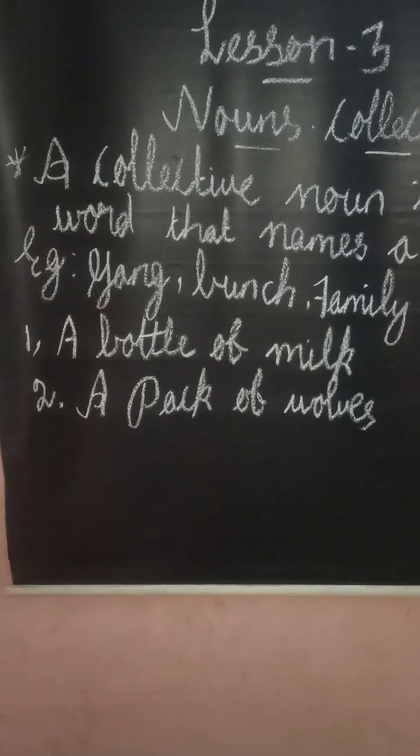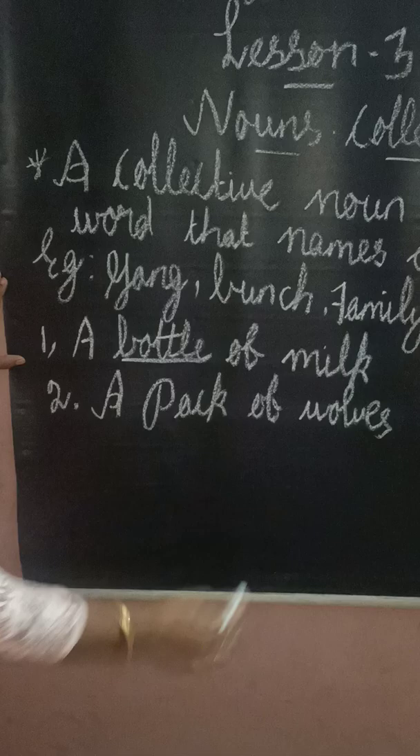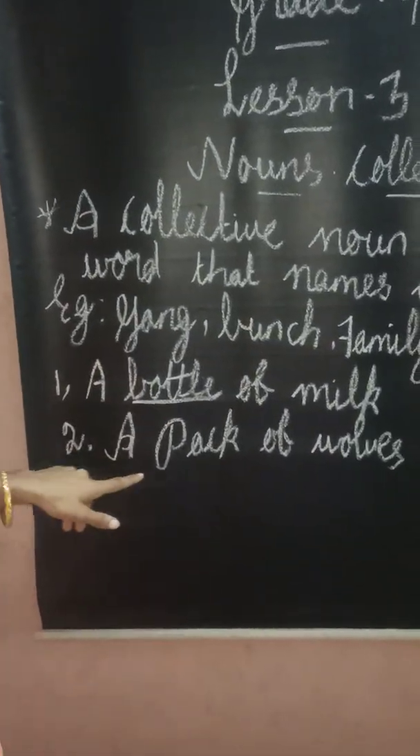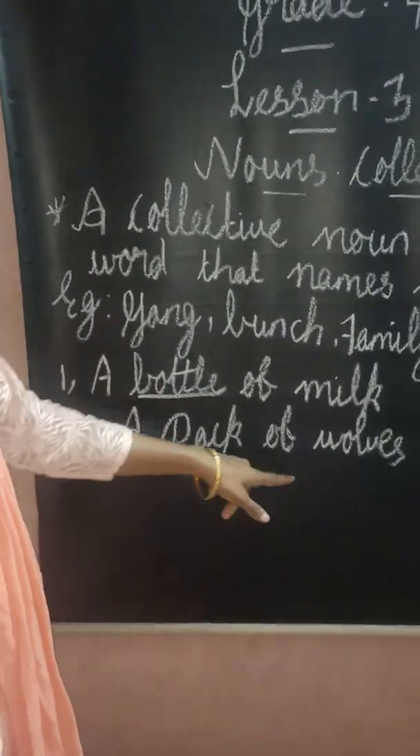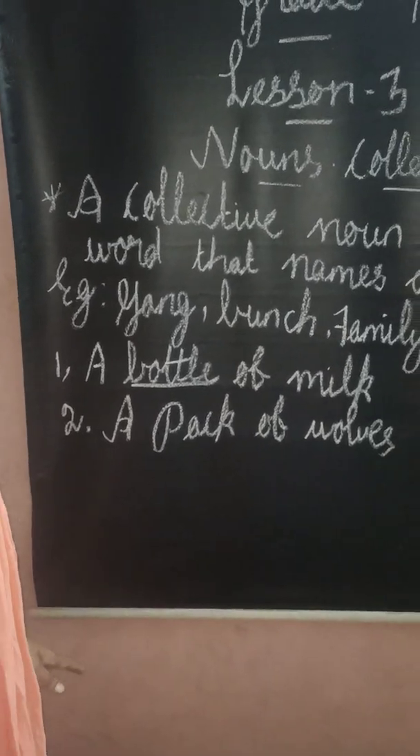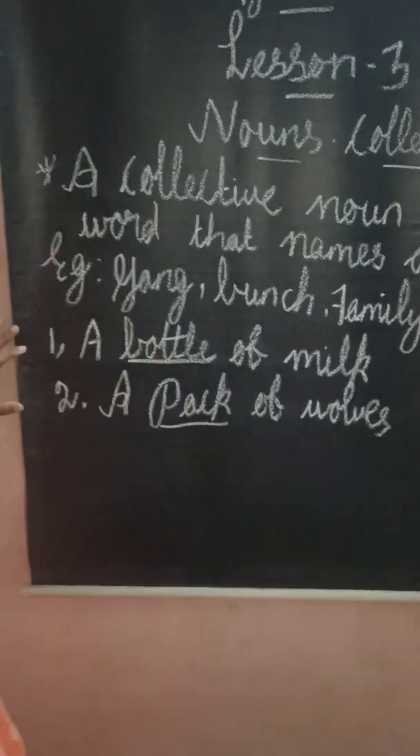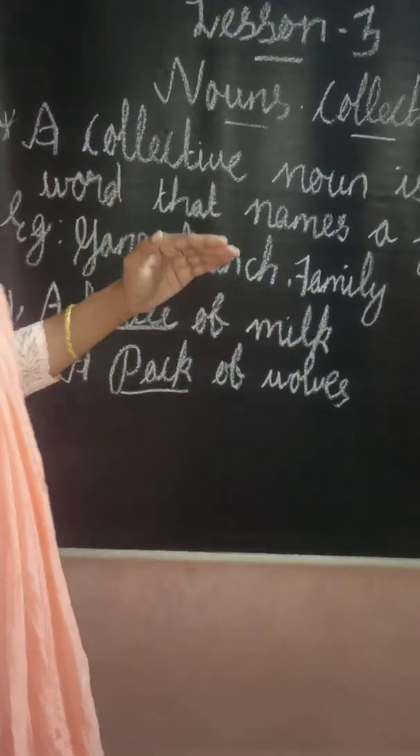Which word is indicating the group? Yes, bottle. So bottle is indicating the group. So bottle is a collective noun. Next, a pack of wolves. In the second sentence, a pack of wolves, which is the collective noun here? Yes, very good. Pack. Pack is a collective noun. Have you understood? So this is the collective noun.